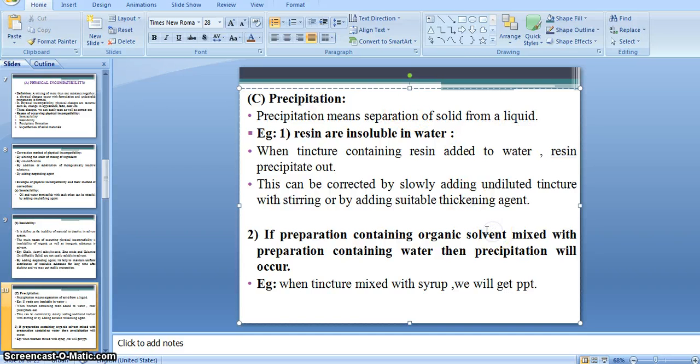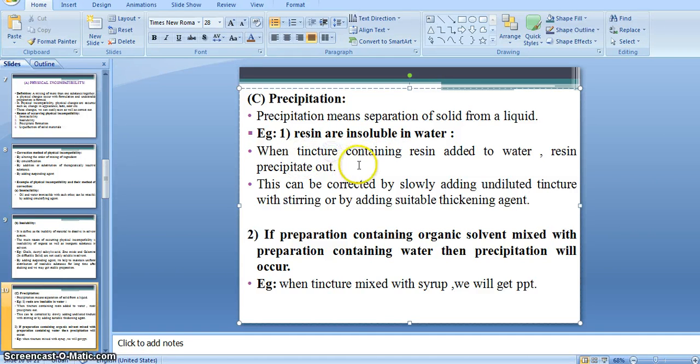Chemical incompatibilities: first of all let's begin with a definition. It is a result of chemical interaction between ingredients of a preparation and may form a toxic or inactive preparation. Hence during prescription, care should be taken to prevent the formation of harmful products, right? In chemical incompatibility, a chemical interaction happens between the ingredients of a preparation.